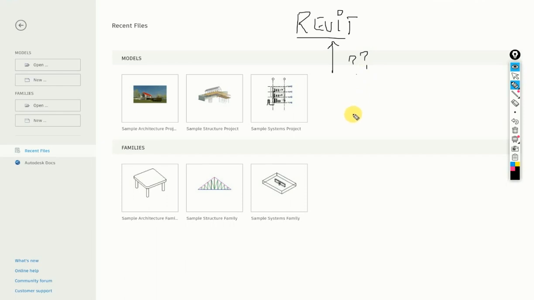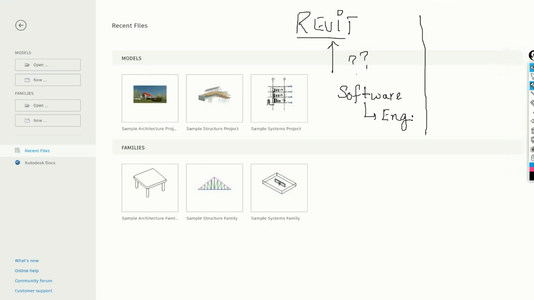Revit is a software which is mainly for the architects and engineers. It does stuff that is extremely specific, and that's the reason why engineers use Revit and not some other software. It's super specific. Okay, good, beautiful.